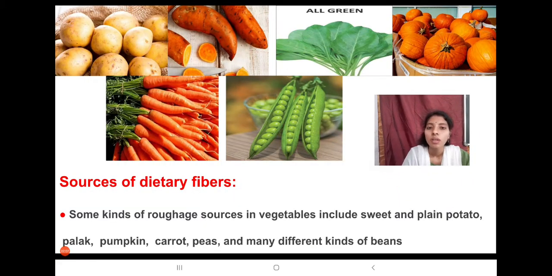Now, some kinds of roughage sources in vegetables include sweet and plain potato, palak, pumpkin, carrot, peas and many different kinds of beans.